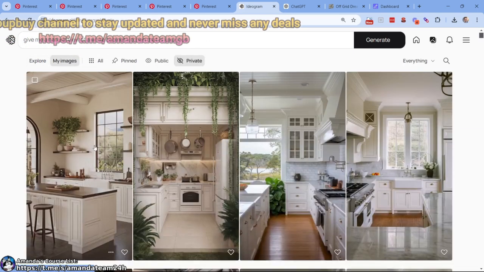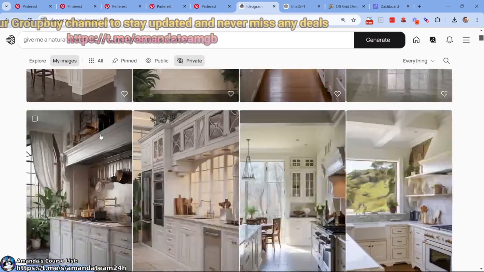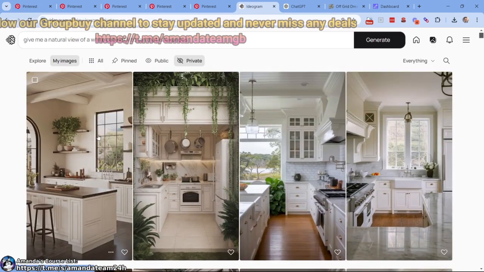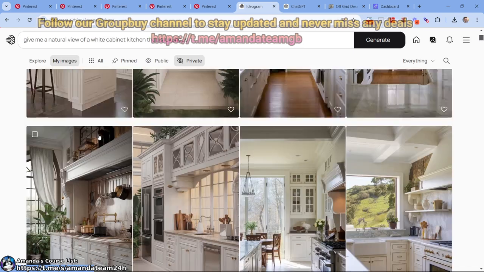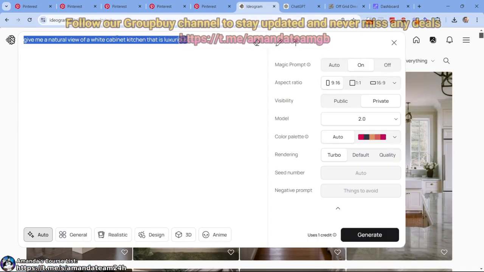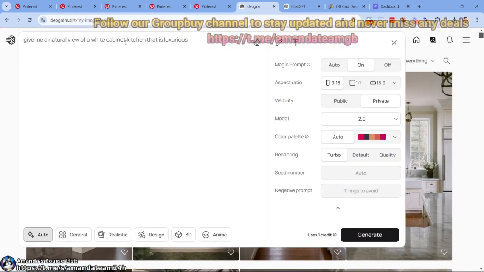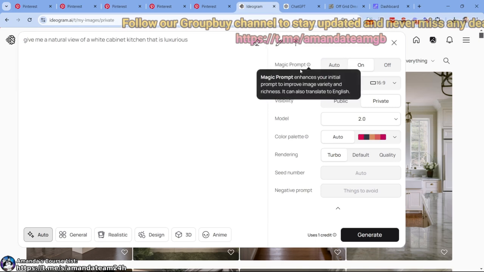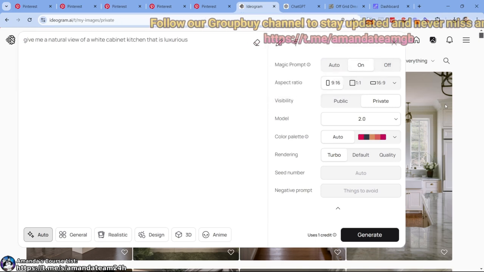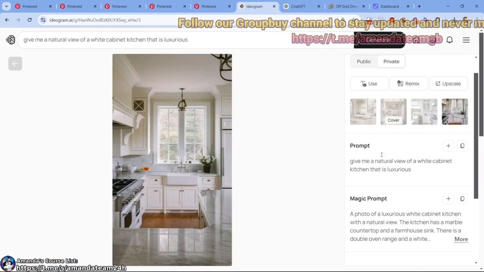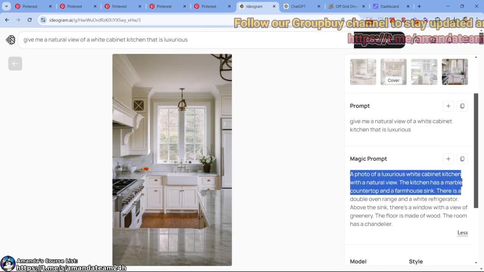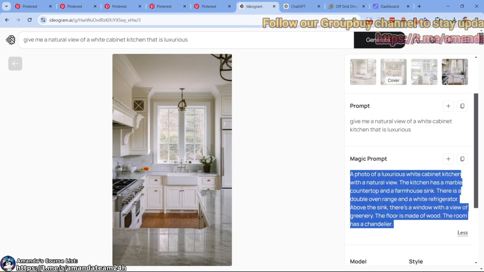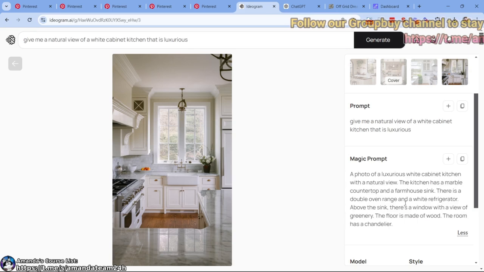So let's look here. I've generated 2 of them so far. Looks nice. Looks nice. Do people like this? Absolutely. Is this what people look for in Pinterest? Yes. So this is everything you do, right? We could do magic prompt on or off. So the magic prompt means that for this one right here, I gave it this prompt, and the AI in Ideogram actually pushed this one. So it wanted a farmhouse sink, blah, blah, blah. So it made it its own prompt.